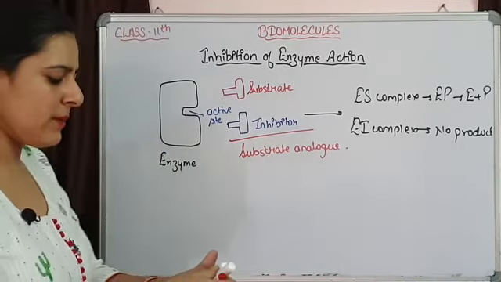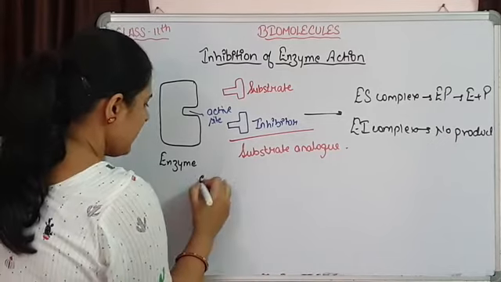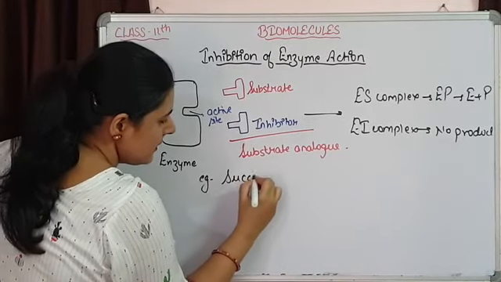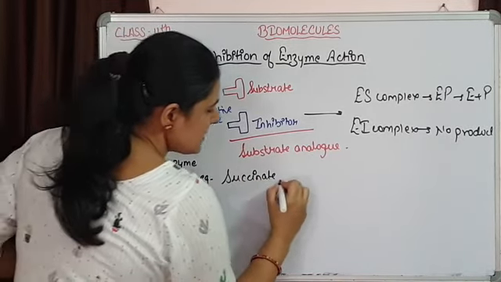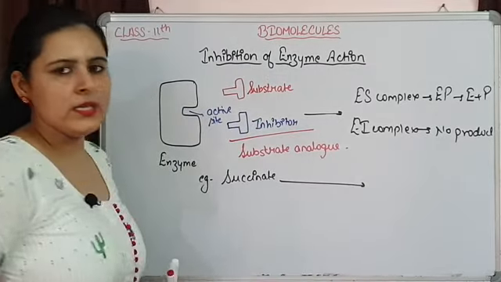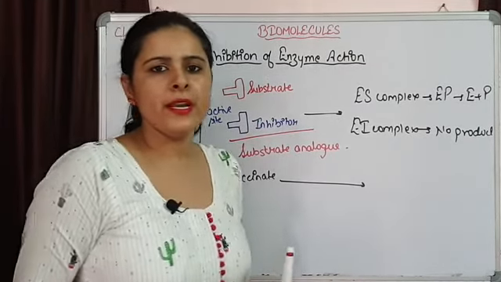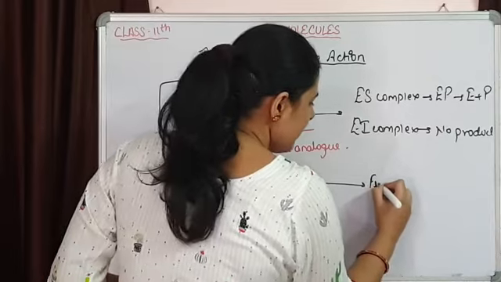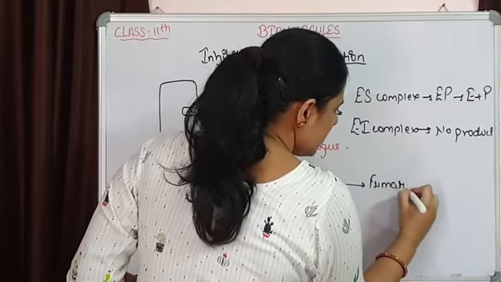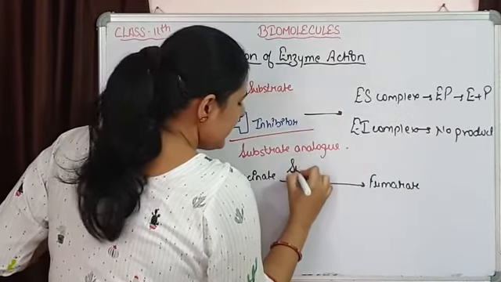We can say a simple example. See, succinate is there and this succinate is converted into fumarate with the help of an enzyme, succinate dehydrogenase.